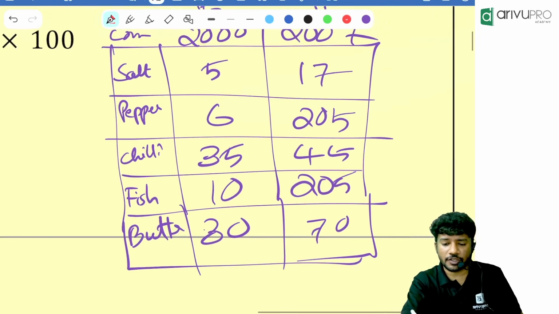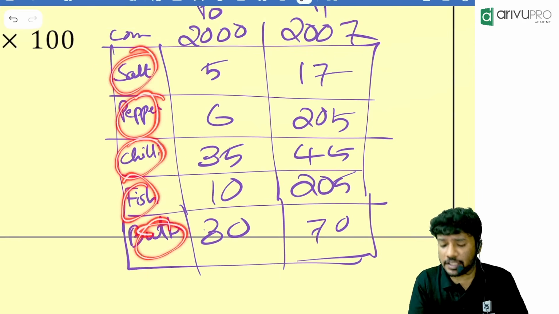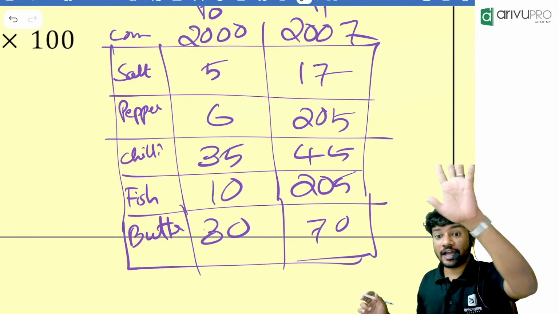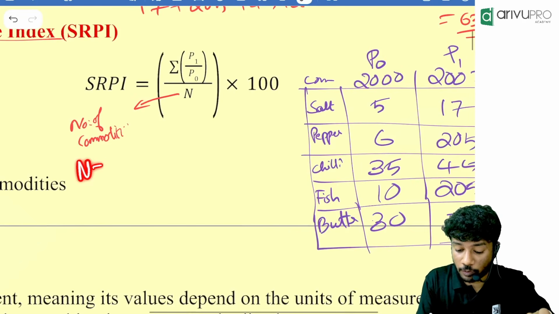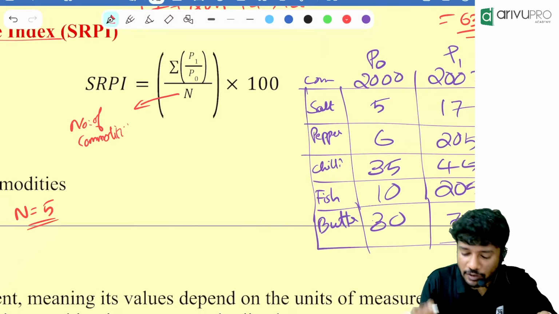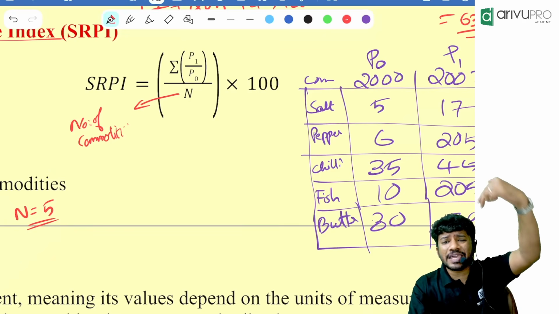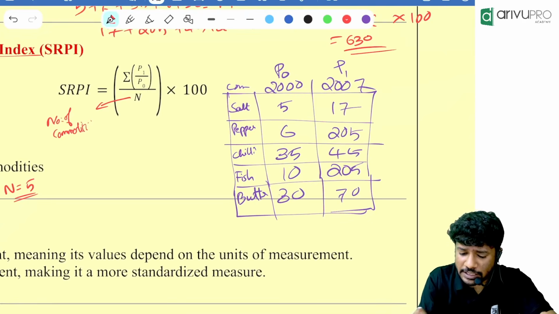Number of what? Commodities. How many commodities are in our example? Which all are the commodities? Salt is there, pepper is there, chili is there, fish is there, butter is there. That means how many are there in total, people? 5 commodities are there for us. That means in our example, N is equal to how much? 5. Keep a note of it. N is equal to 5 in our example. Now, people, we need to find sigma P1 by P0. P1 by P0 is nothing but salt case.